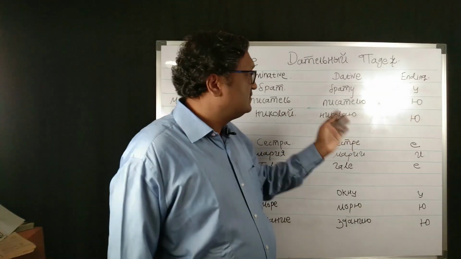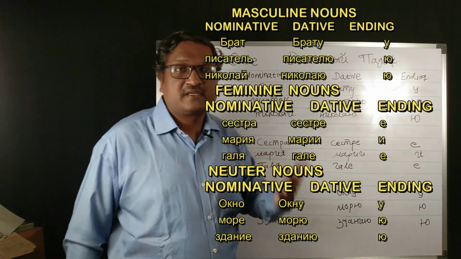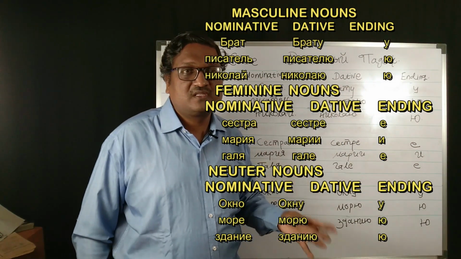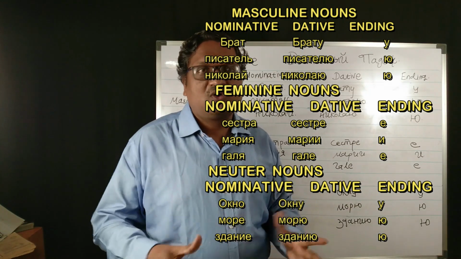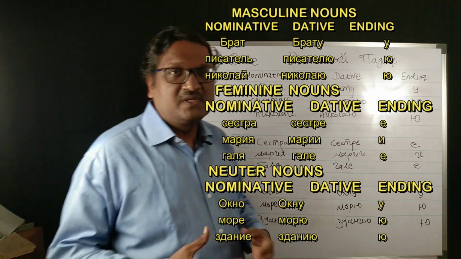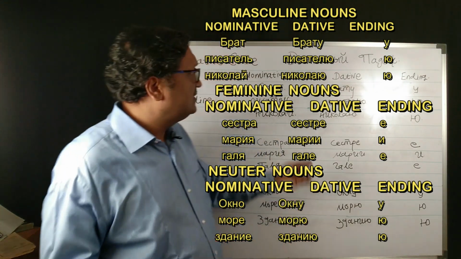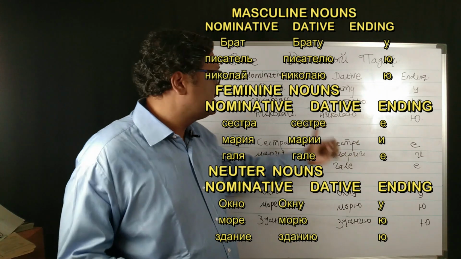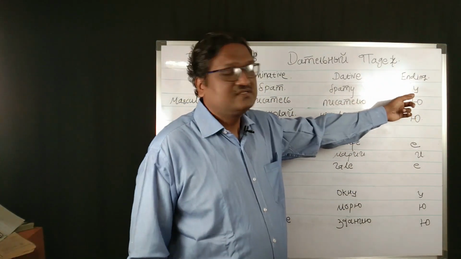Here is the chart which shows how the nouns are declining in the dative case. There are three types of nouns: masculine nouns, feminine nouns and neuter nouns. The dative case is applicable to all types of nouns. Then it is applicable for pronouns and also for adjectives. First we will see how the nouns are declining in the dative case. So here, the case of masculine: брат, брату, so the ending is у.